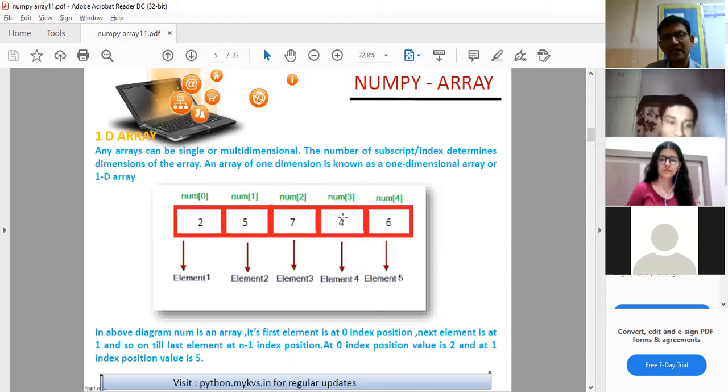You will find that each index is incremented by 1. Clear? In this diagram the first element's index is 0, the next element is 1, and so on.